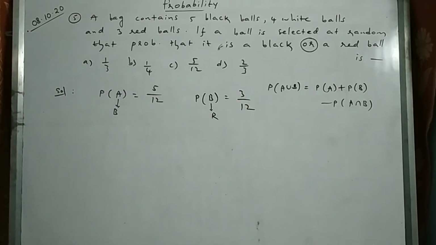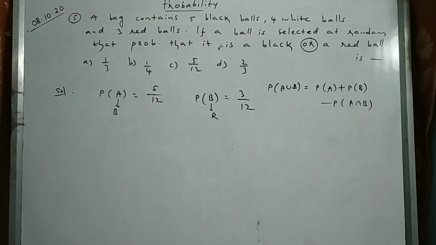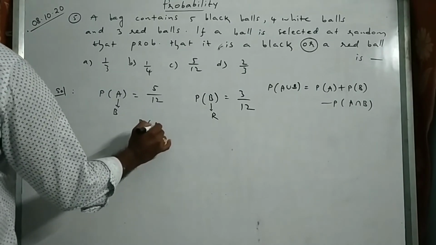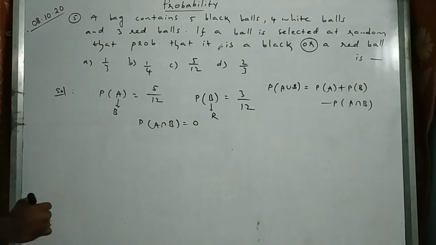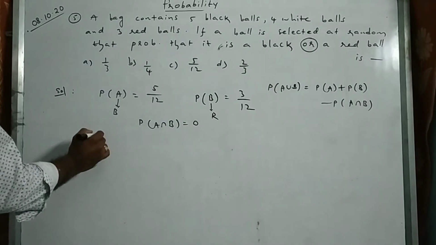But if a black ball comes, a red ball cannot come. So they are mutually exclusive events. So P of A intersection B cannot be there, it is 0. Both cannot come together, right? So the intersection part is 0. They are mutually exclusive events.